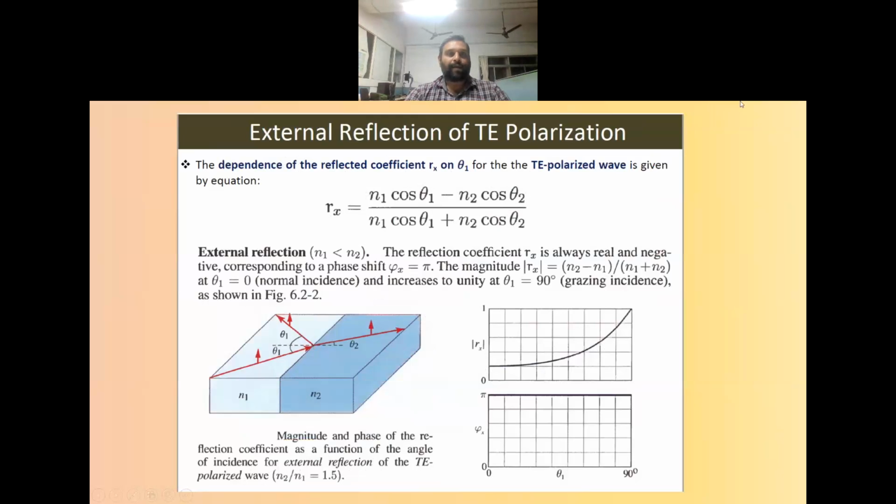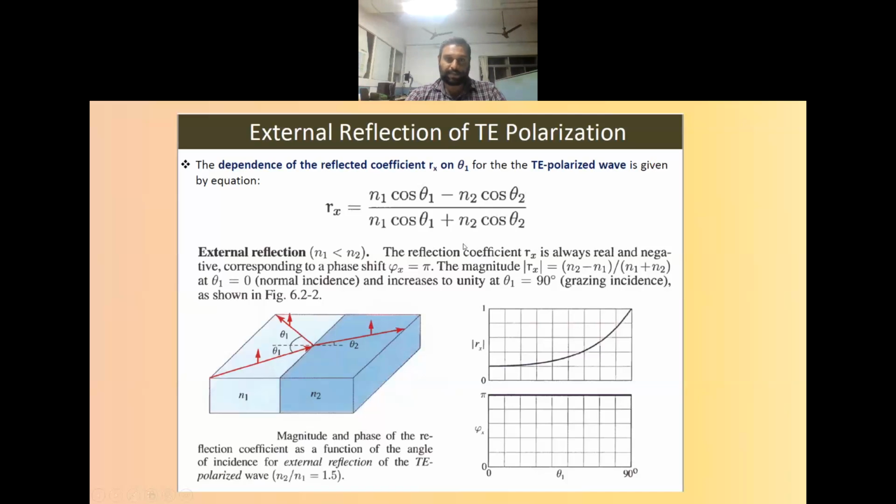Here, first we will consider the external reflection of TE polarization. External reflection will happen when the refractive index of the first medium, that means from where the wave is incident, is less than the other medium. So that is N1 less than N2. In that case, we will be using the reflection coefficient equation as shown above. Theta 1 and theta 2 can be found using Snell's law. Here we will verify the variation of the reflection coefficient with respect to the angle of incidence theta 1. Using Snell's law, we can find theta 2 and substitute in this equation.